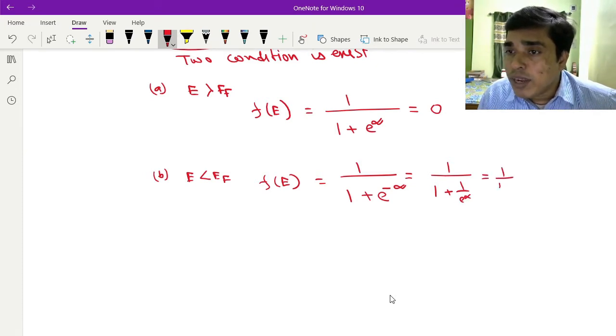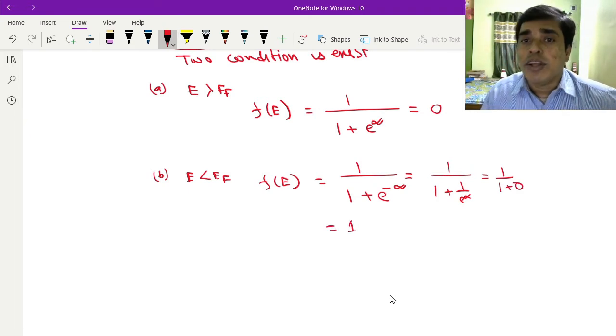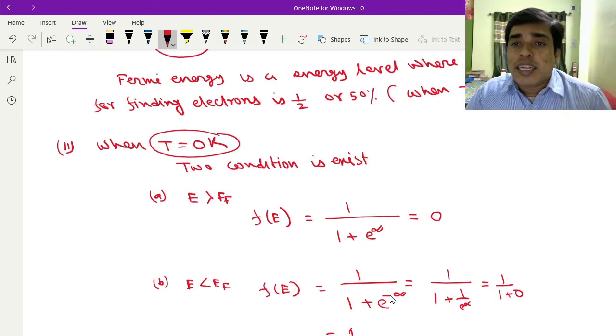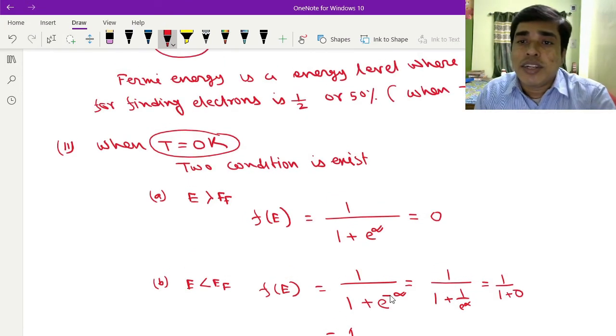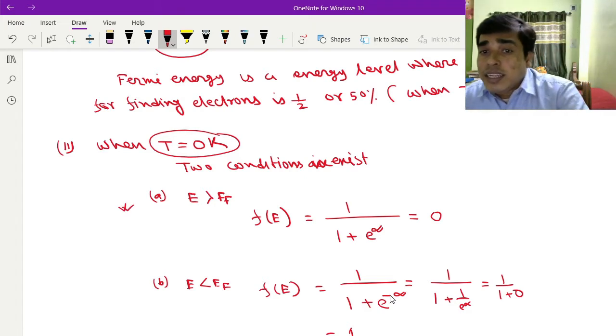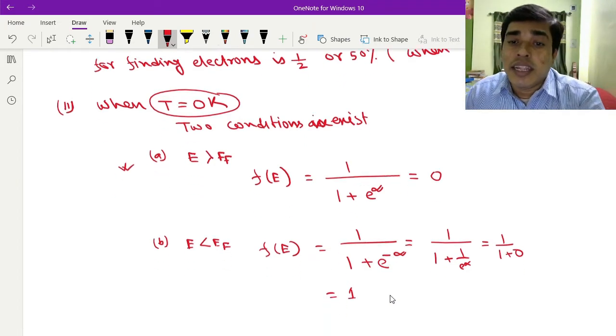So 1 plus 1 plus 0, so it will be 1. Okay, so here you see that when temperature is 0 K, there are two conditions that exist. One is when energy is greater than EF and the other when energy is less than EF.